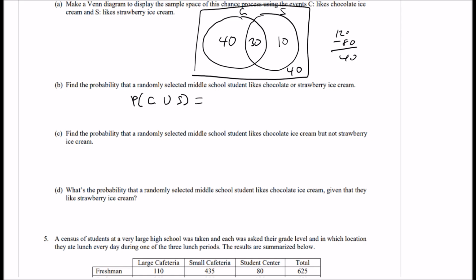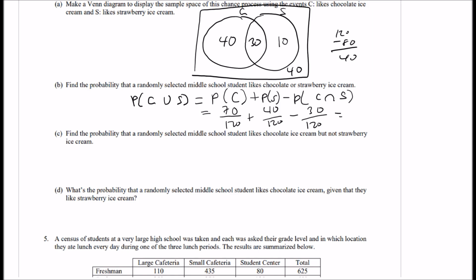You can do that, or you can use the general addition rule. So I'm going to use the general addition rule. So the probability of C plus the probability of S minus the probability of C intersect S. So the probability of C is 70 over 120. And then we have the probability of S. 40 people like strawberries, right? Over 120. Minus, and then 30 people like both.